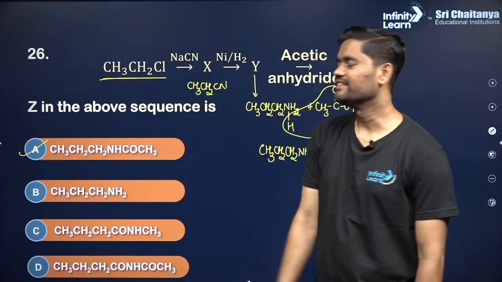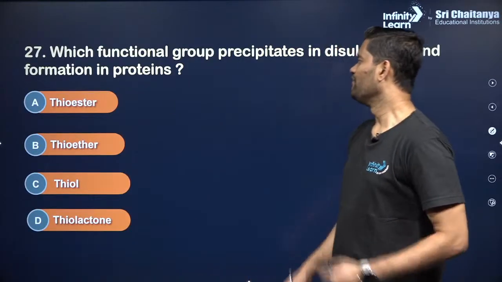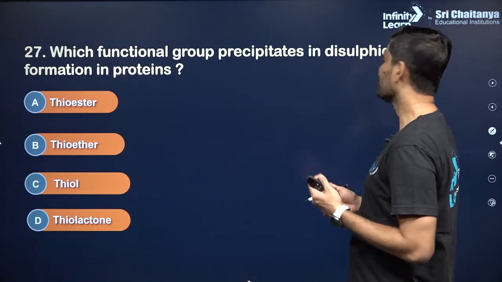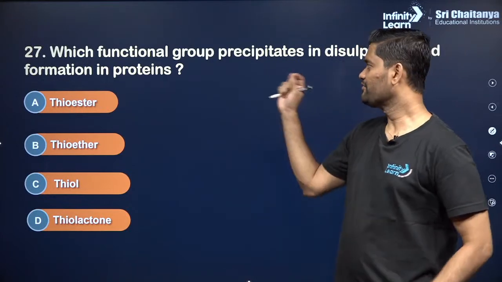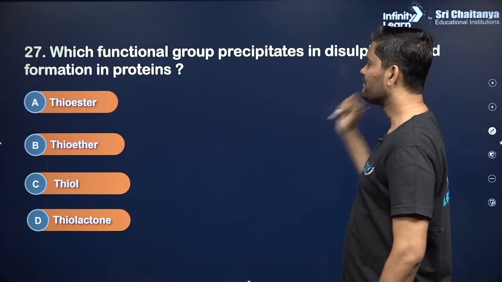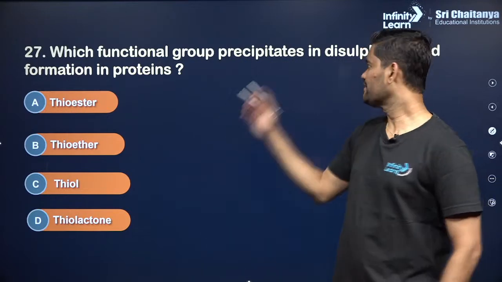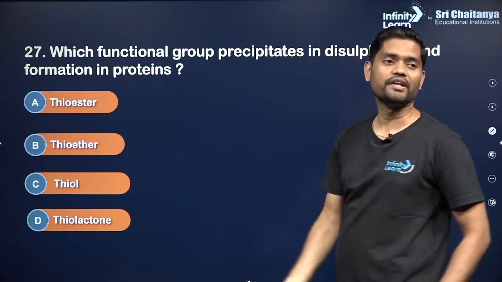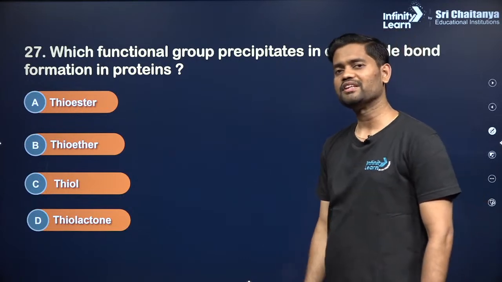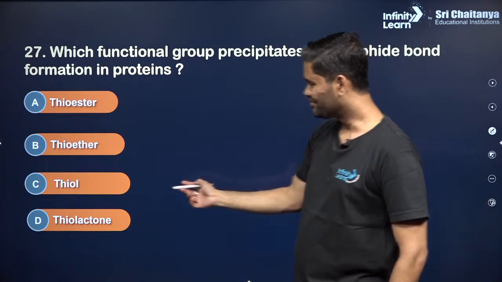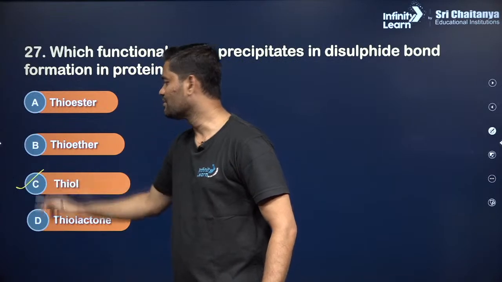Okay, clear. Next, which functional group participates in disulfide bond formation in proteins? Disulfide bond formation is nothing but thiols. So it is a very easy, theory question: thiol.